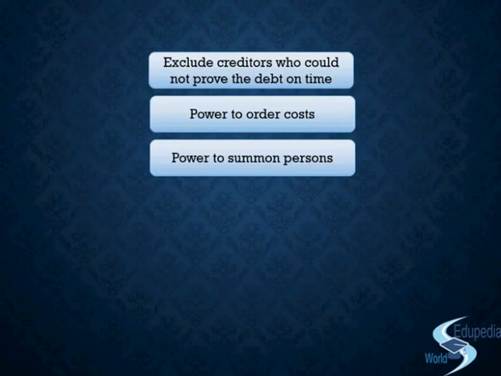The court can also summon those persons who are indebted to the company. For example, the debtors are indebted to the company, they have to pay some amount to the company. But when the liquidator was realizing the assets, some of the debtors denied. For some reason they did not turn up, they did not pay, so the court can summon those persons, because they are indebted to the company, and even people who are suspected to be indebted to the company can be summoned.